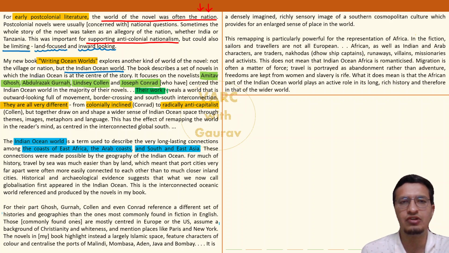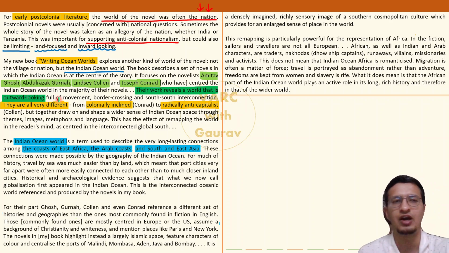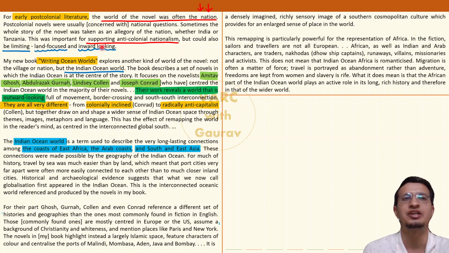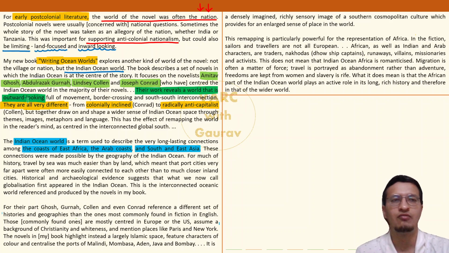Their work reveals a world which is very outward looking. Now please keep in mind, why are we looking at the word outward looking? Because it is the exact opposite of the criticism leveled earlier, inward looking. So somewhere the author, who was not very satisfied with the novels of early post-colonial times, finds a lot of relief, or a lot of happiness, because the novels written by these 4 fellows, Amitav Ghosh, Gurnah, and all that, are outward looking. Good, excellent. What are the other features?